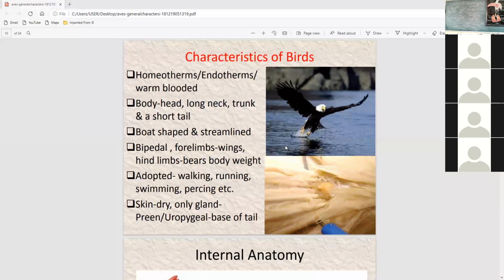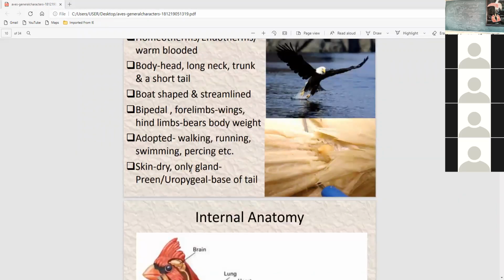Characteristics of birds. The body is divided into head, neck, trunk and tail. Boat shaped, streamlined body. Bipedal locomotion. Forelimbs are modified into wings. Hind limbs are for locomotion, adapted for walking, running, swimming and perching. Skin is dry. Only the preen or oil gland is present, at the base of the tail.